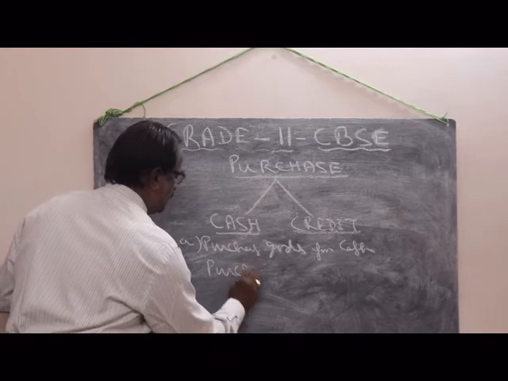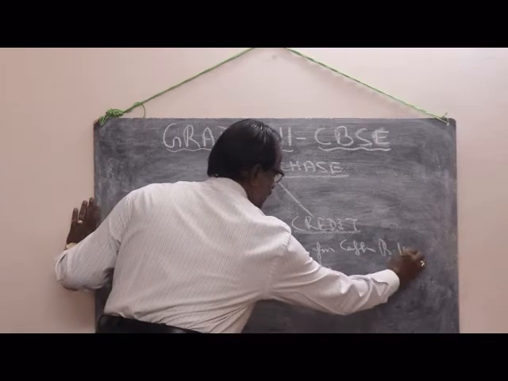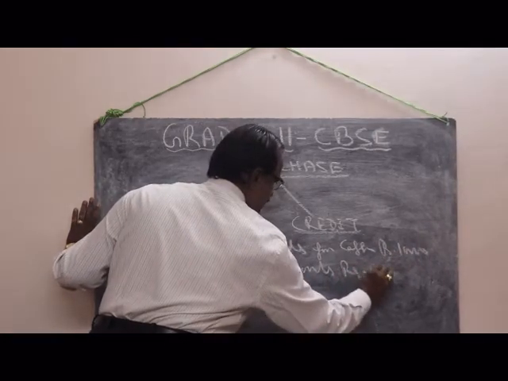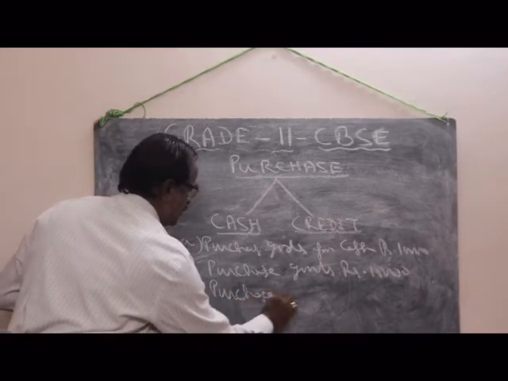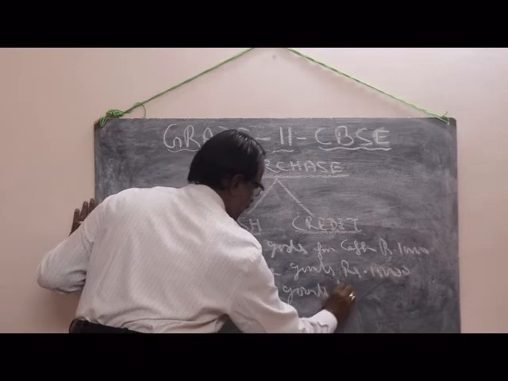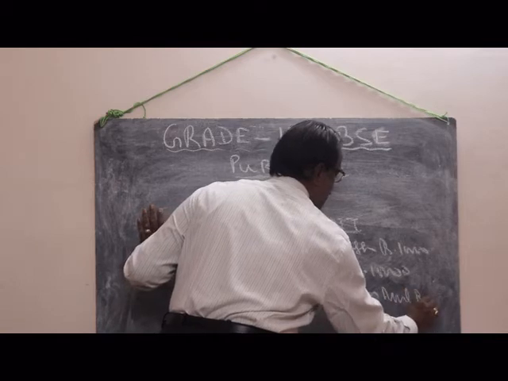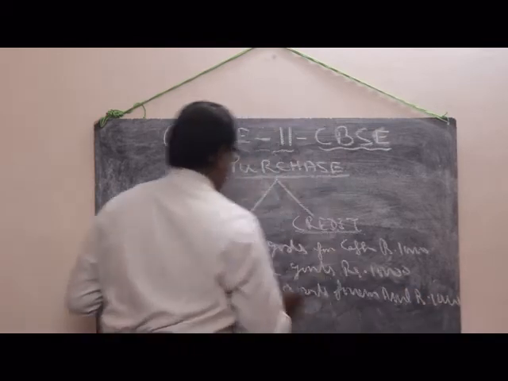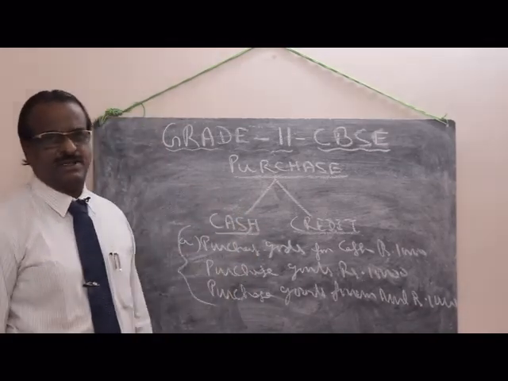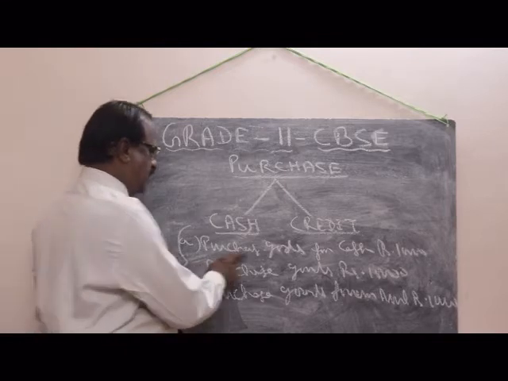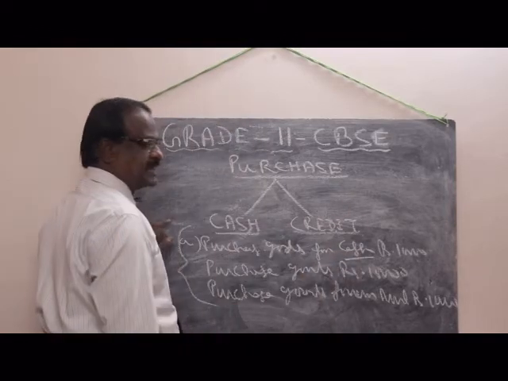Purchase goods for example 10,000. Purchase goods rupees 10,000. Purchase goods from Arul, rupees 10,000. These three transactions come under cash transactions. The reason is purchase goods for cash, so it is cash.